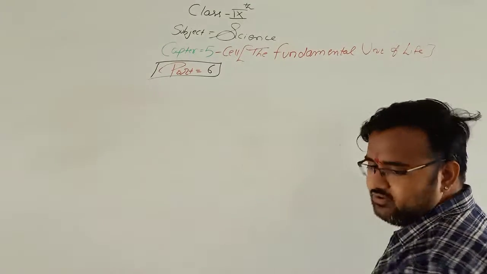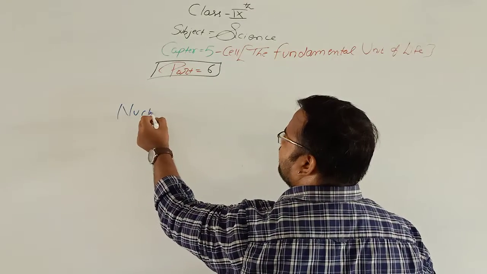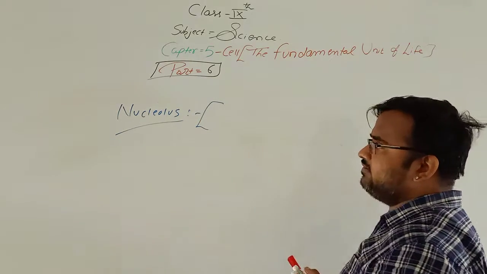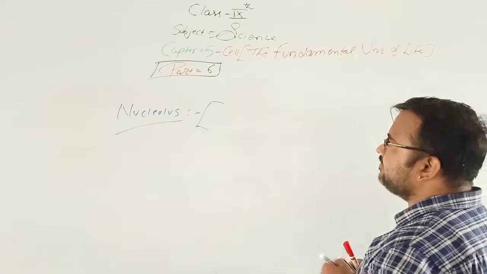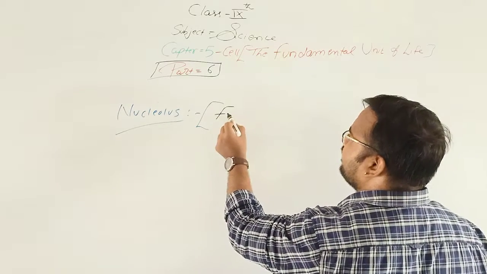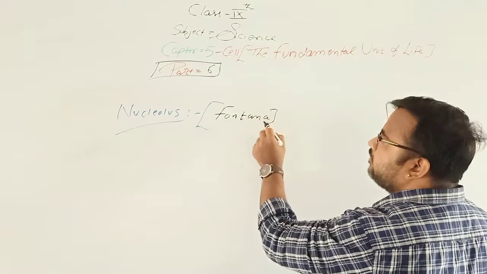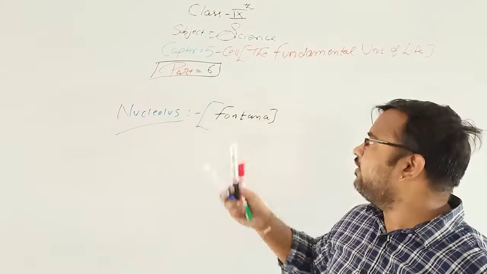The final structure we are going to see is the nucleolus. Now the question is, who discovered the nucleolus? It is Fontana. The nucleolus was discovered by a scientist named Fontana.